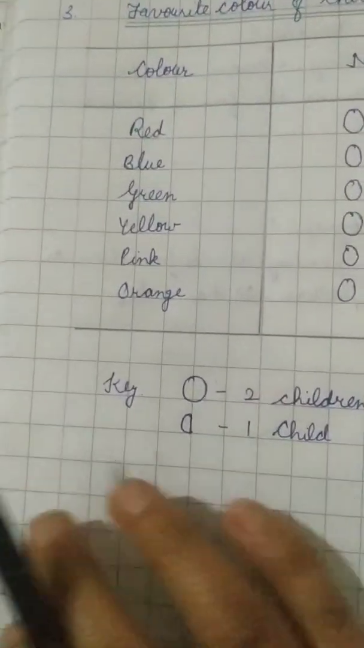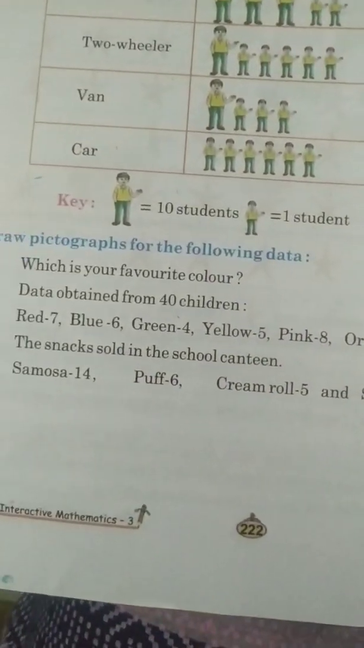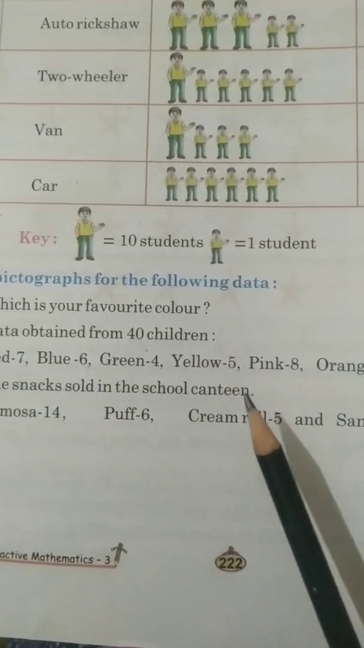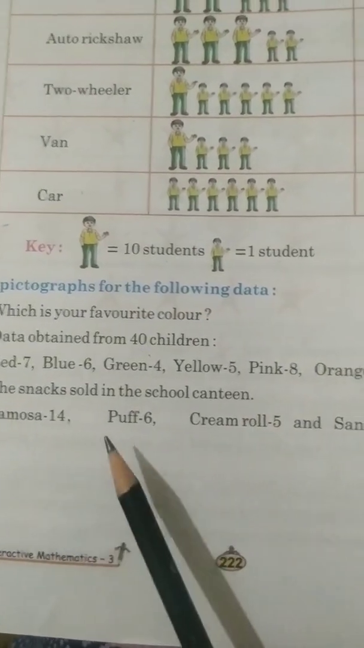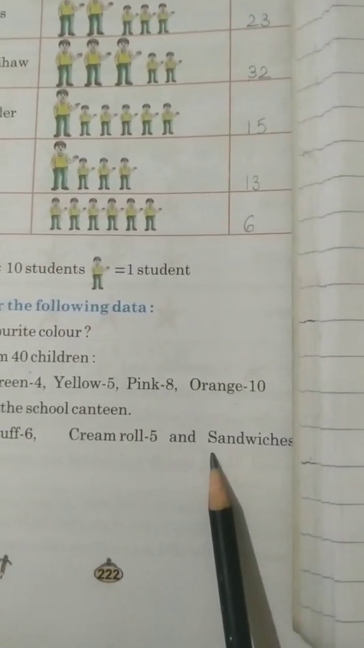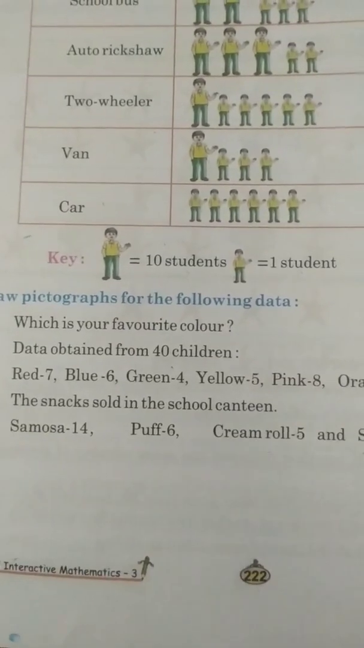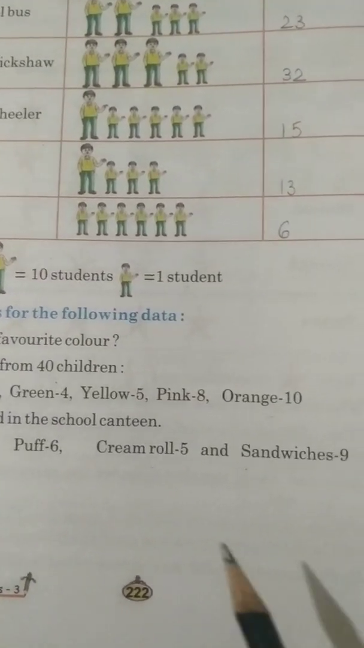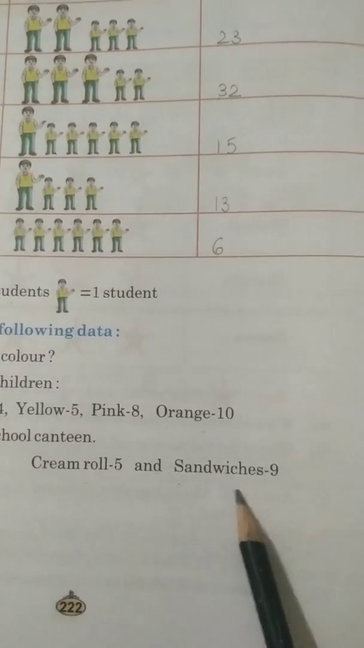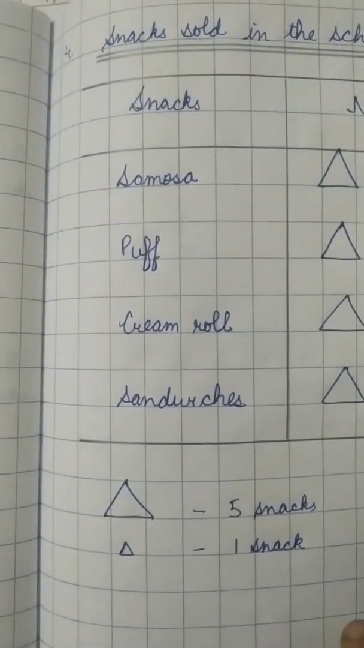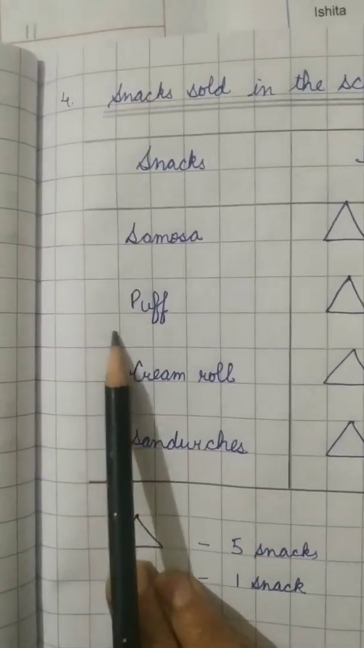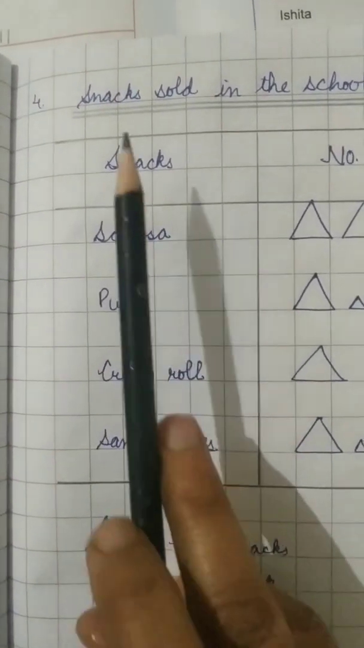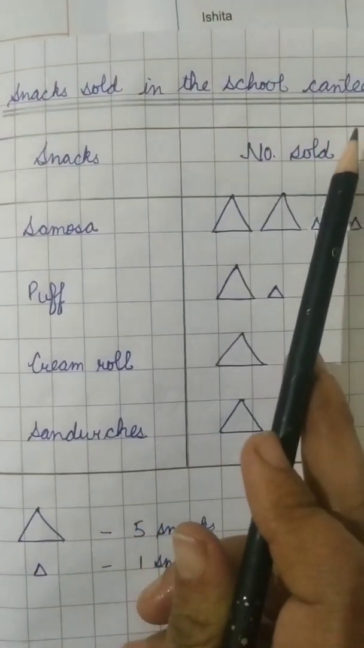Now question number 4, you can see the snacks sold in the school canteen. We have samosa, puff, cream roll and sandwich. See children, samosa is liked by 14 children. Puff is liked by 6 children. Cream roll by 5 and sandwich by 9 children. So here we have the pictograph. Snacks sold in the school canteen.